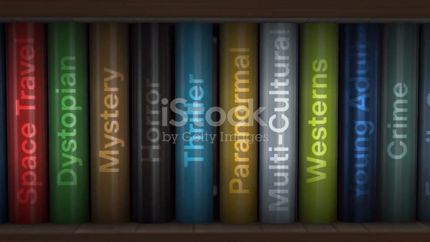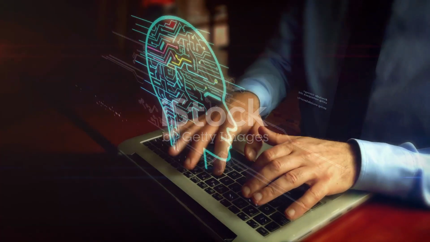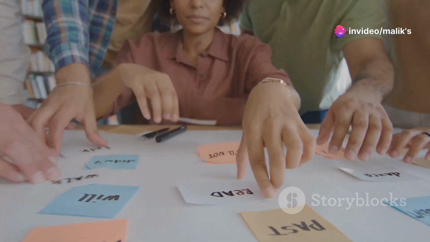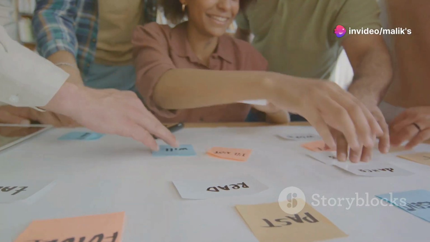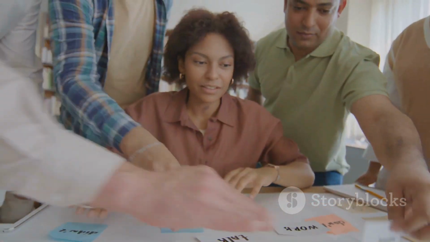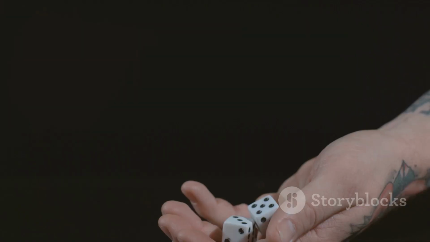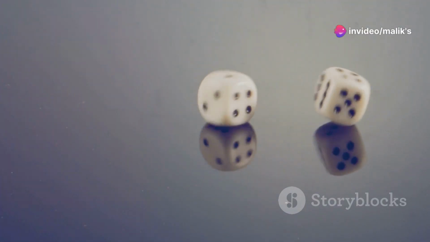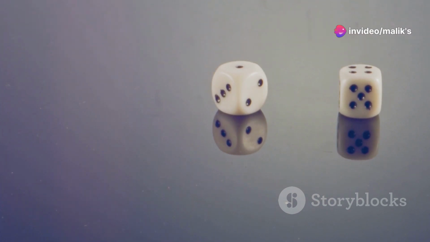Shaping the narrative, sampling and temperature. While GPT excels at predicting the most likely next word, it doesn't always choose the most predictable path. This is where sampling and temperature come in, introducing an element of randomness and creativity into the text generation process. Think of sampling as rolling a dice. Each face represents a possible next word, with the probability of each word determined by the model's predictions.